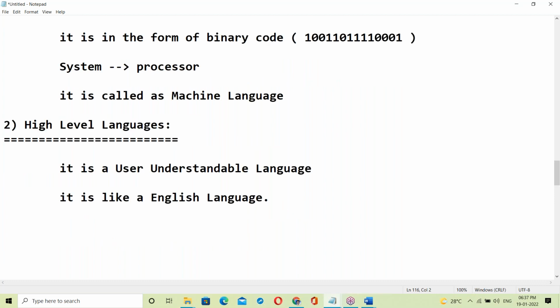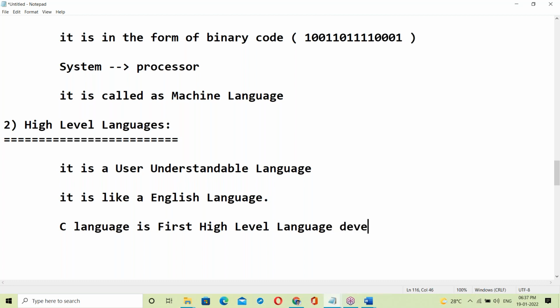See, which is the first high level language? Anyone have an idea? Yes, C language. C language is the first high level language.